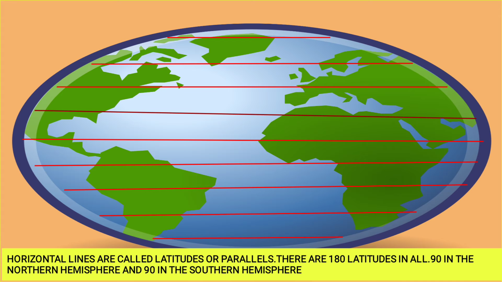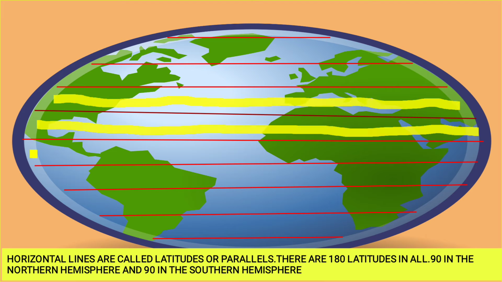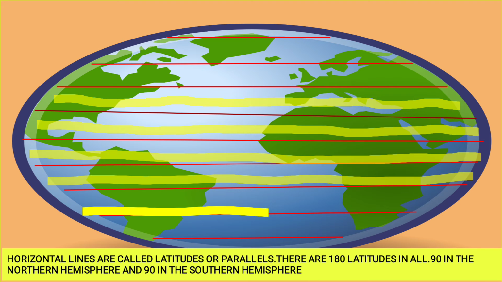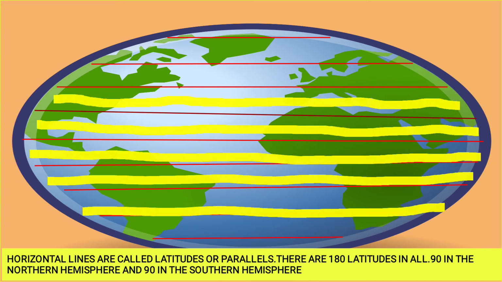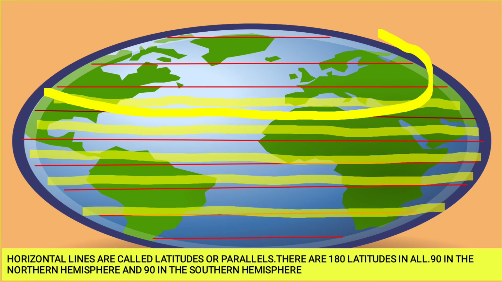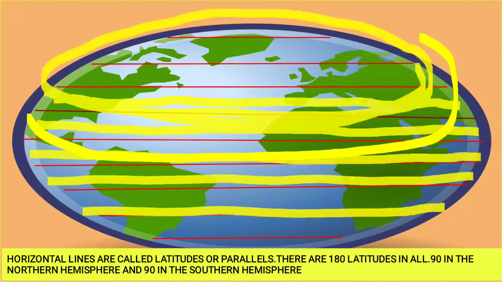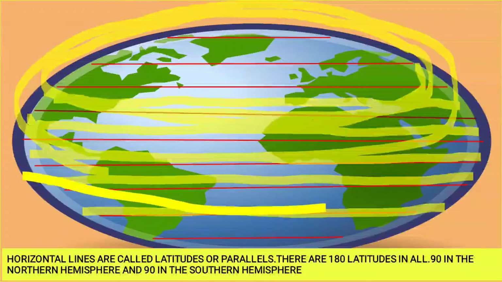Now, can you see on the earth there are some red lines which I have marked, and these red lines are running parallel. They are running parallel this way. See. These imaginary lines are running parallel from west to east. They run parallel around the earth. Full circle, they form circles. Big circles they form around the earth this way.